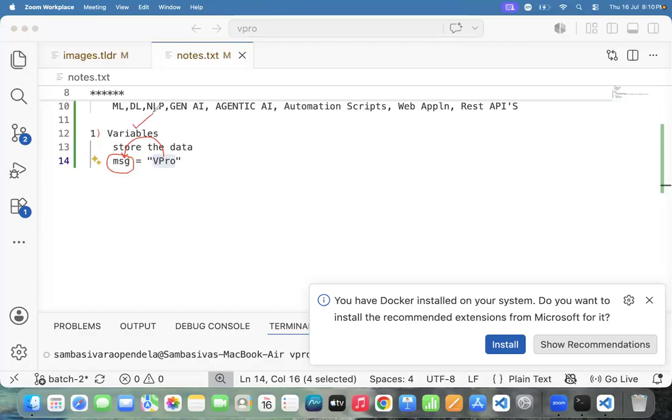Team, I need the response from you. Why variables? Very simple point. Why variables? Variables are used to store the data. Respond, team.